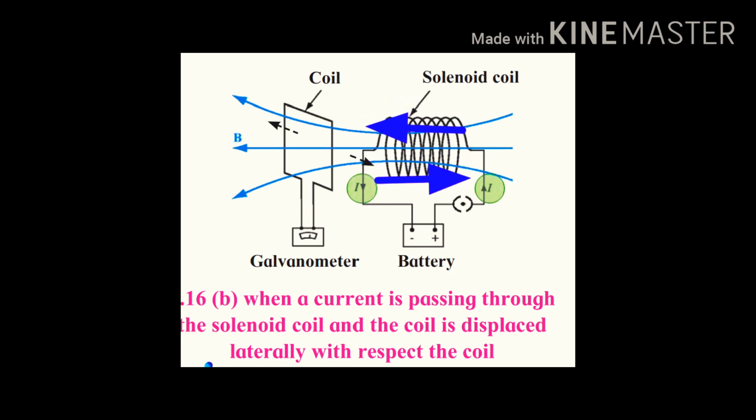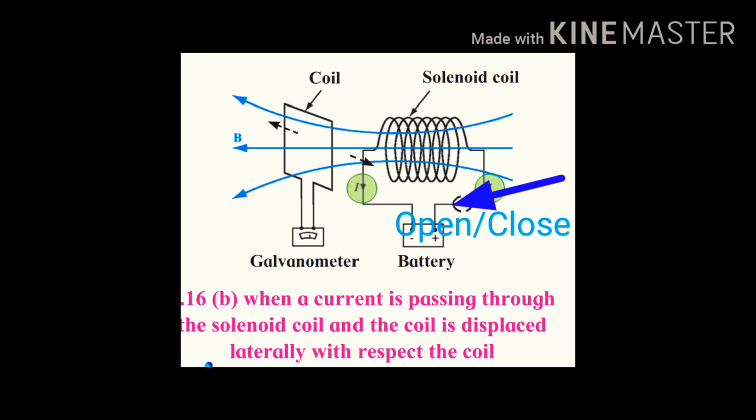That means the circuit is closed and you keep the conductor in one place, and the current carrying solenoid, if it is changing its place, then also current was seen to be produced in the nearby conductor.